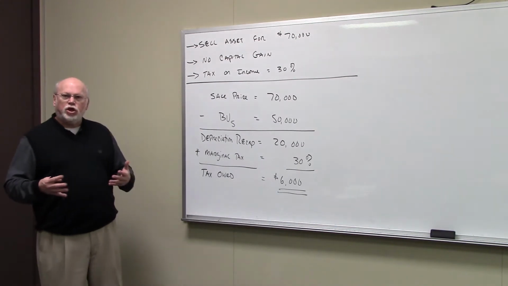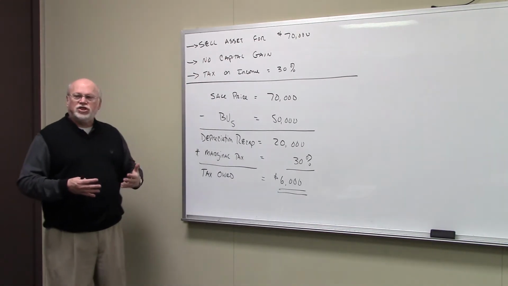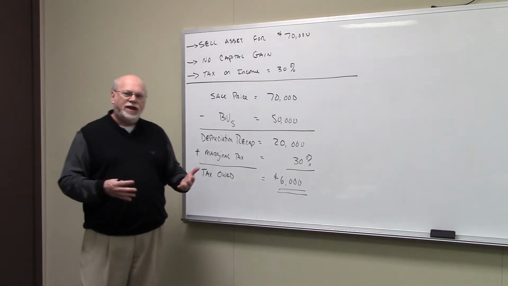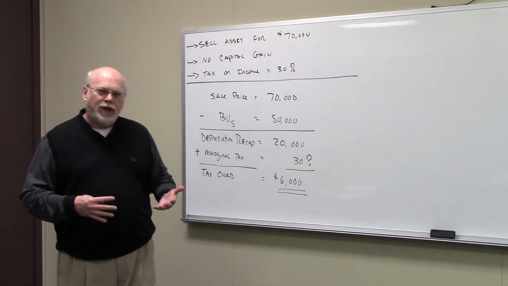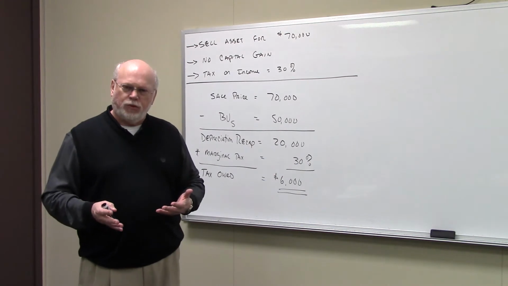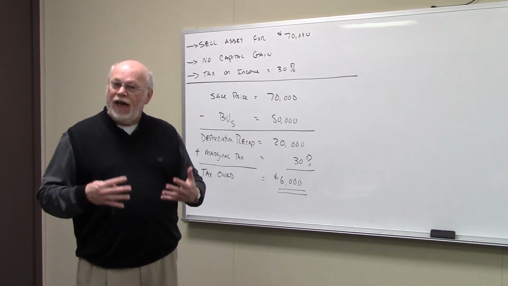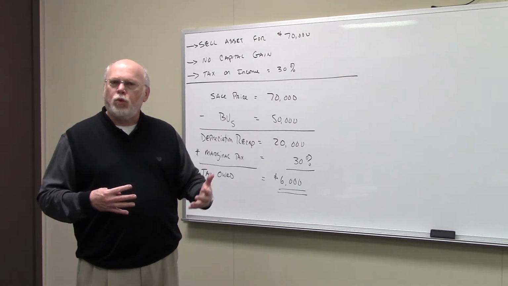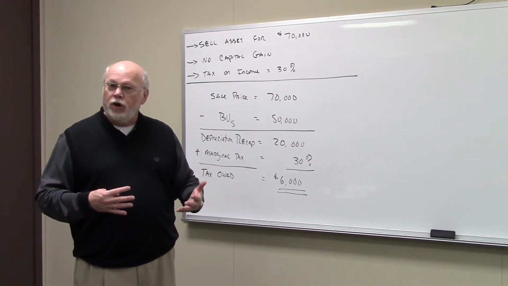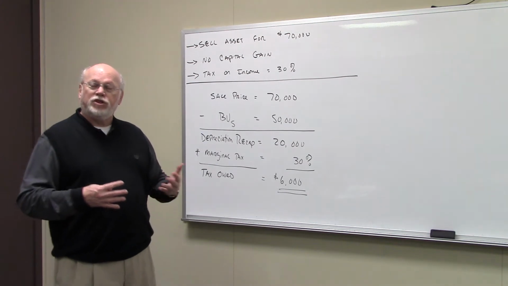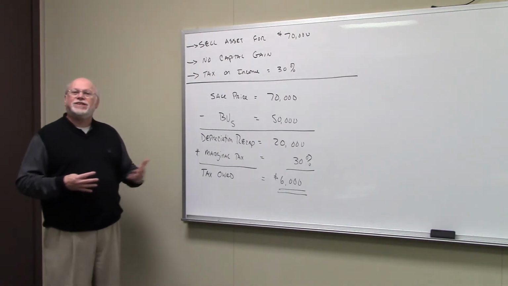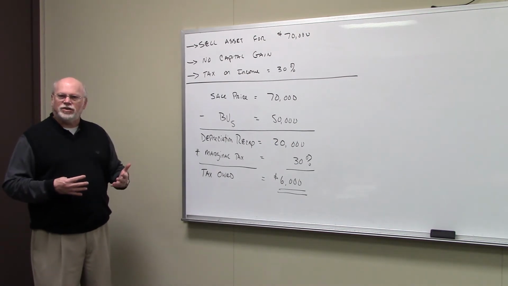Well, a couple of things to note here. We're going to sell the asset for $70,000. Now remember, there's two kinds of gains. There's a capital gain, and then there's depreciation recapture. To have a capital gain, we would have had to sell the asset for more than the original depreciable value, which was $100,000. So is there a capital gain in this case? The answer is no, because we didn't sell the asset for more than $100,000. So there is no capital gain.